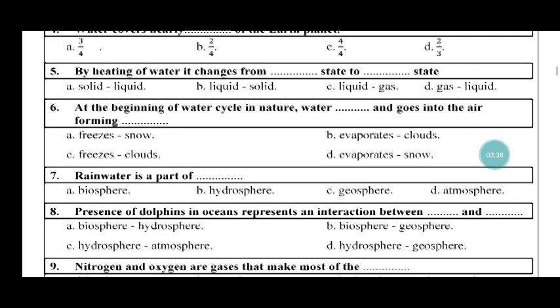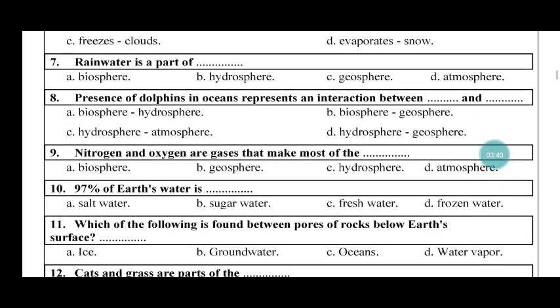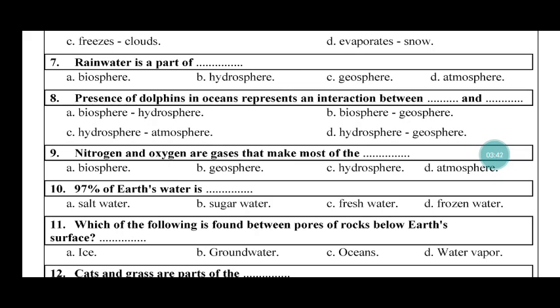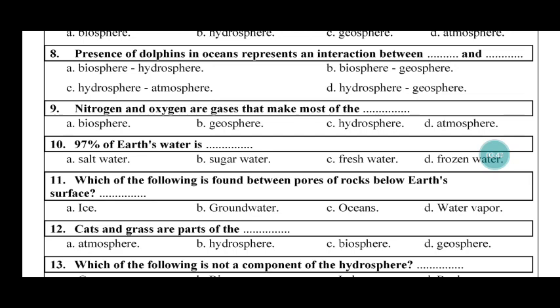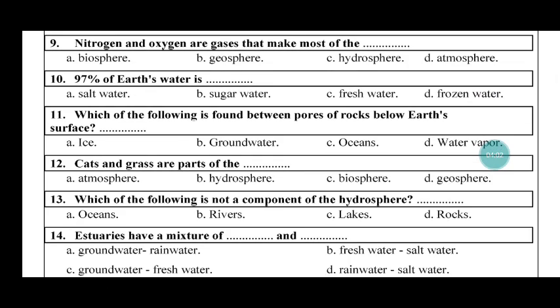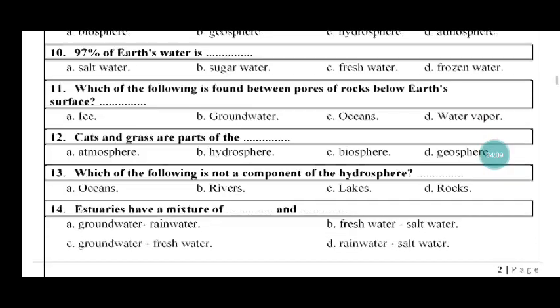7. Rainwater is a part of hydrosphere. 8. Presence of dolphins in oceans represents an interaction between dolphins, so biosphere, and oceans, hydrosphere. So letter A, biosphere and hydrosphere. 9. Nitrogen and oxygen are gases that make most of the atmosphere. Super.